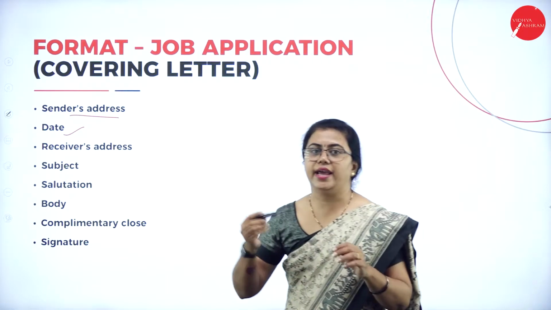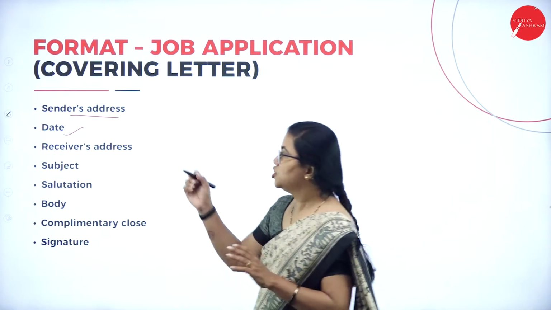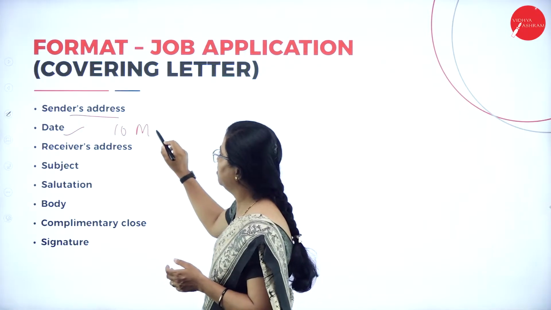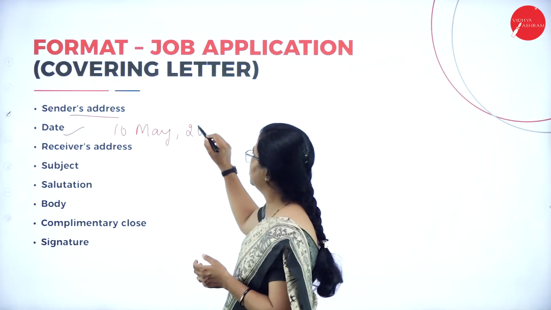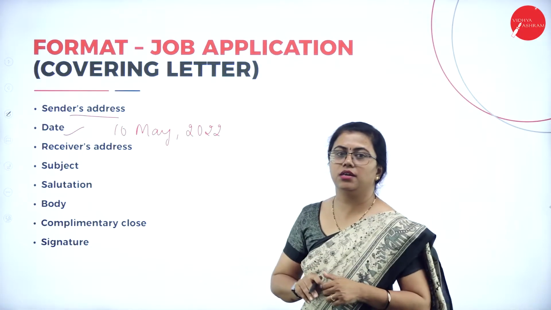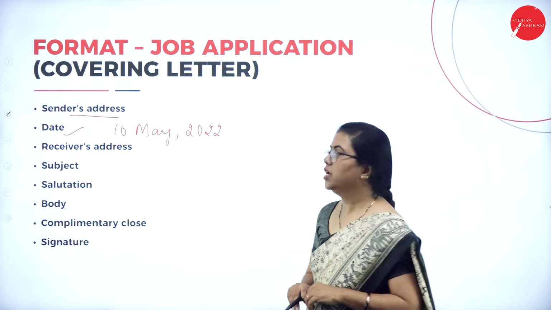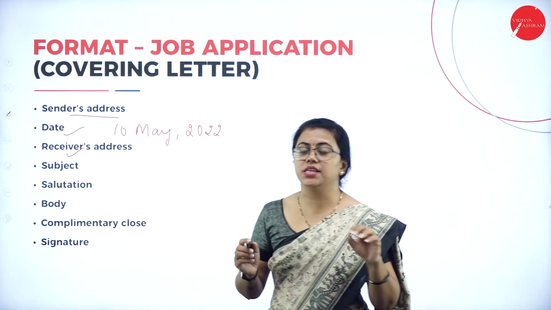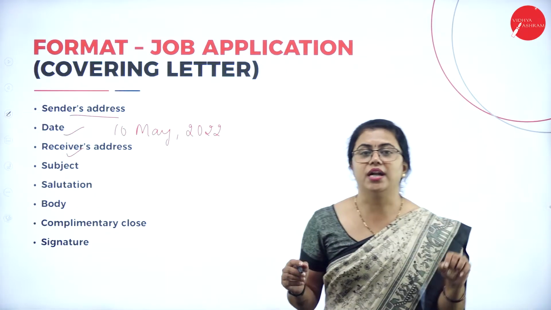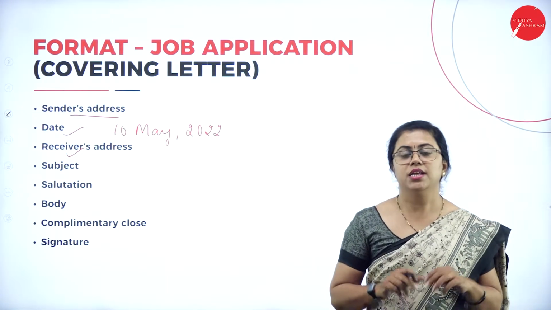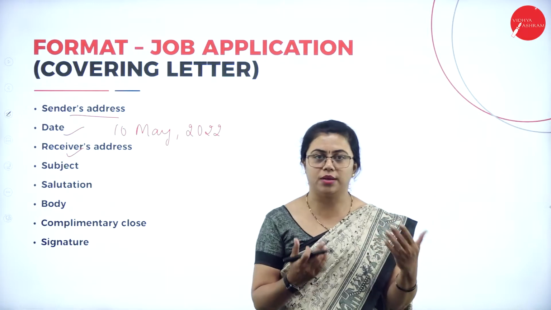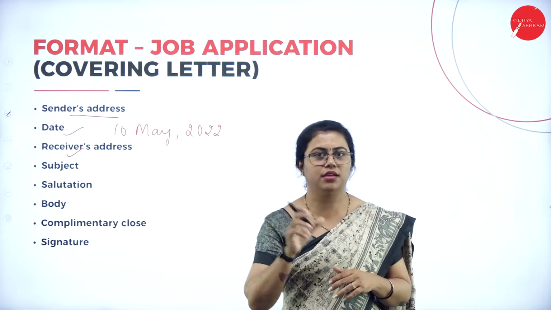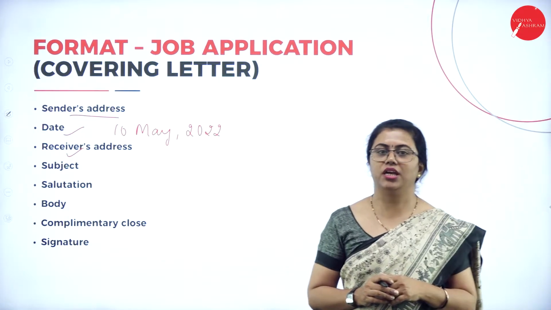This date actually has a prescribed format also. You can write something like 10th May 2022. This way the format has to be there. Then we'll have the receiver's address, meaning to whom I am writing. That person's designation and address will be there. Suppose I'm applying to some HR person, then I write the HR, then the company name, then the address of the company. This way I have to write it there.